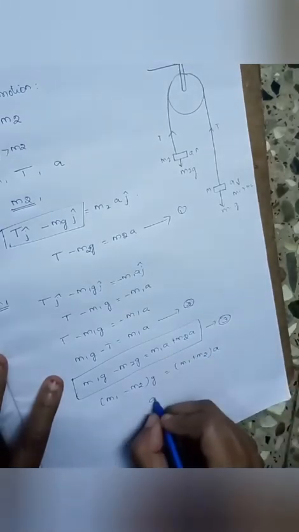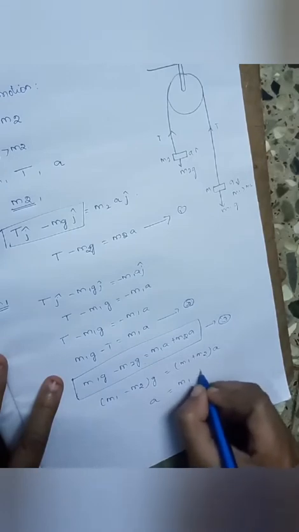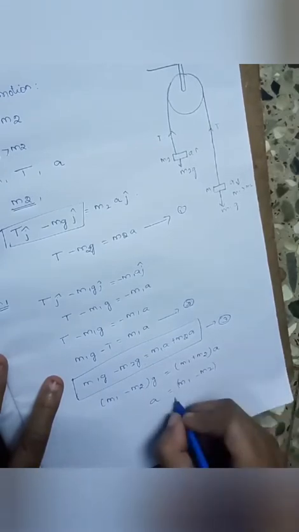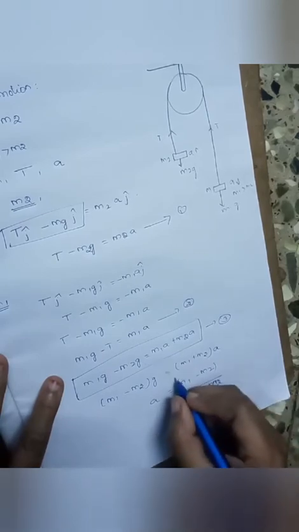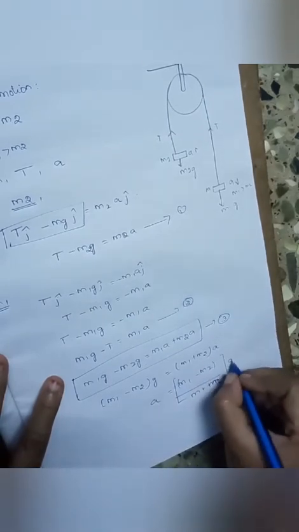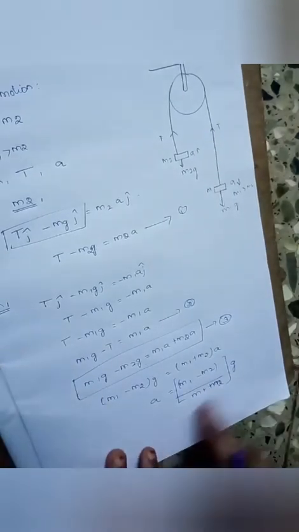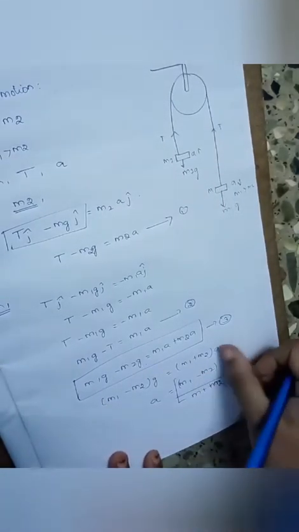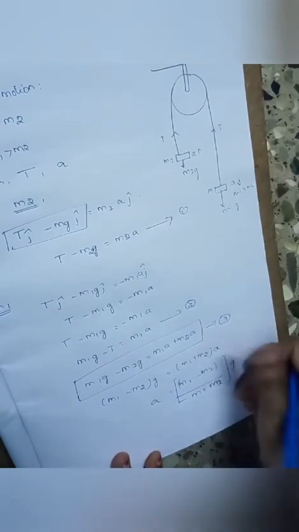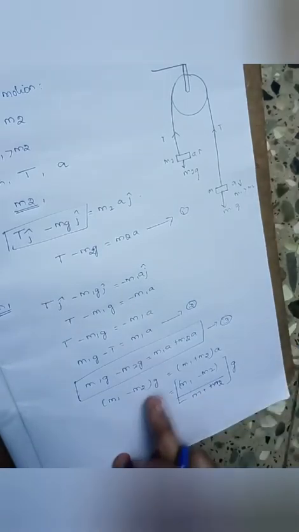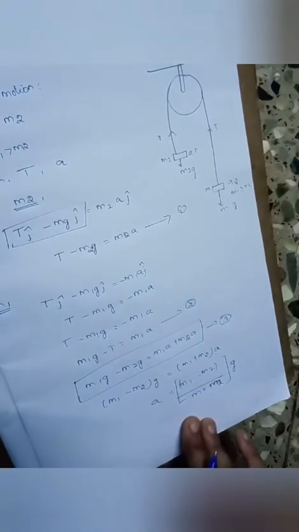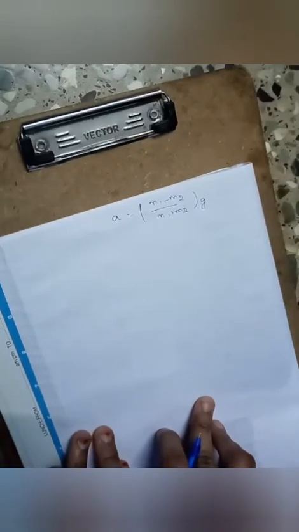Right. To get the acceleration, a is equal to m1 minus m2 divided by m1 plus m2 into g. Right, so I keep a on the LHS and bring m1 plus m2 as a divisor. So I get the value for acceleration. So acceleration a is equal to m1 minus m2 divided by m1 plus m2 into g.